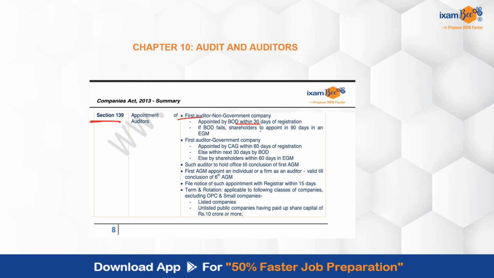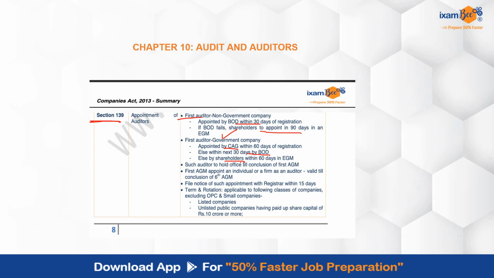उस केस में क्या होगा कि शेयर होल्डर्स अपॉइंट करेंगे एक 90 डेज के पीरियड के अंदर इन एन EGM. जो फर्स्ट ऑडिटर गवर्नमेंट कंपनी का नाम है, वी टॉक अबाउट देन CAG will be doing the appointment within a period of 60 days. If CAG fails to do that, then in the next 30 days the board will be doing so. If the board also does not do the same, then it will be done by the shareholders within a period of 60 days, जो कि EGM में किया जाएगा.